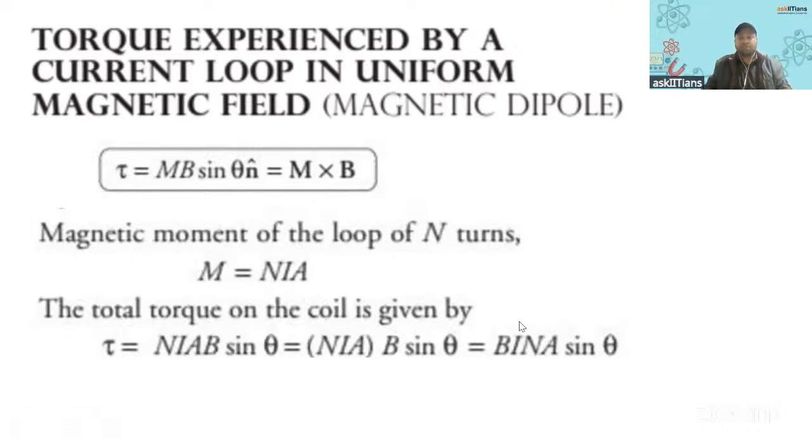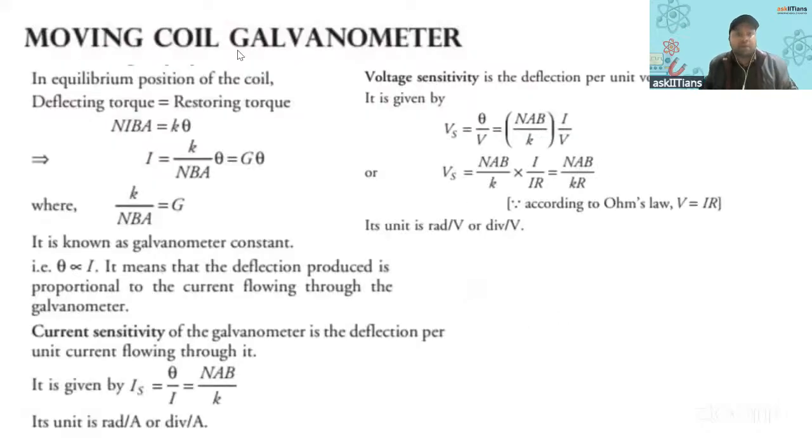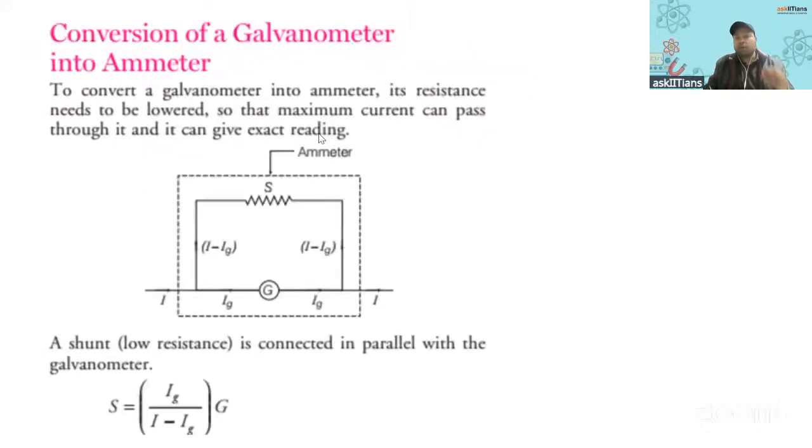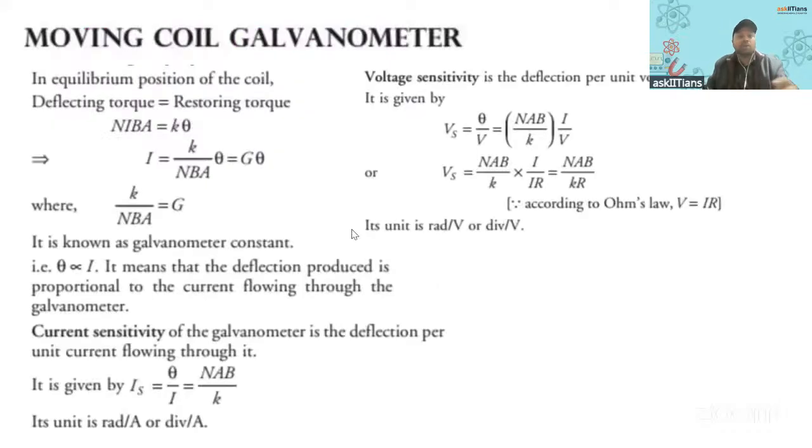Right, got it? Then we have the moving coil galvanometer. In moving coil galvanometer, you should be knowing this. You just have to have a quick recap of it, for you to revise later on. If today only you will revise it, you will have it fresh in your memory, and you will be able to revise 3 chapters at once.